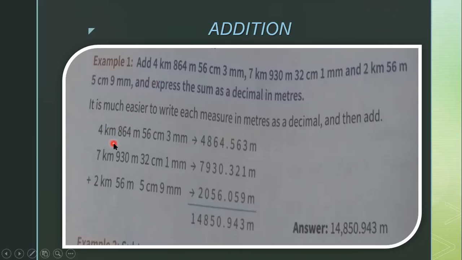See here, the first one is 4 kilometer 864 meter 56 centimeter 3 millimeter. In decimal form we write it as 4864.563 meter. In the same way, 7 kilometer 930 meter 32 centimeter 1 millimeter is 7930.321 meter. Next, 2 kilometer 56 meter 5 centimeter 9 millimeter is 2056.059 meter. Now we can add, and the answer we get is 14,850.943 meters.